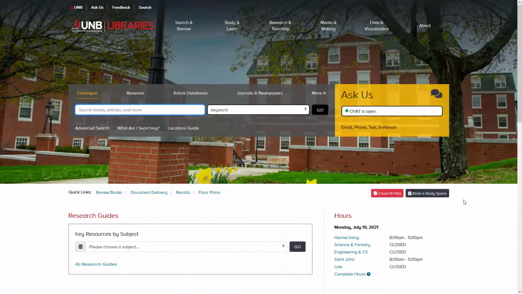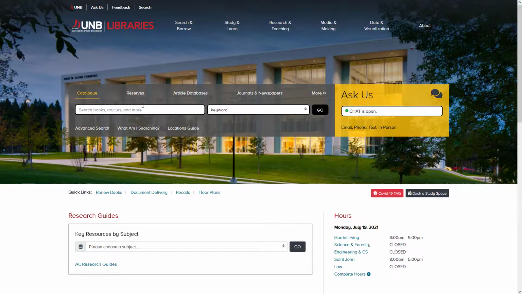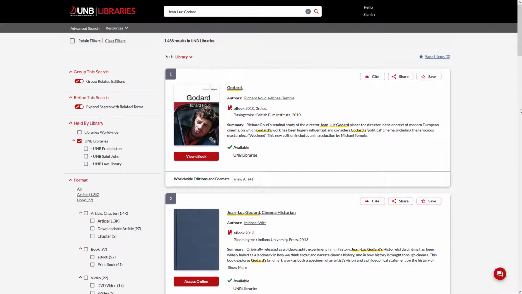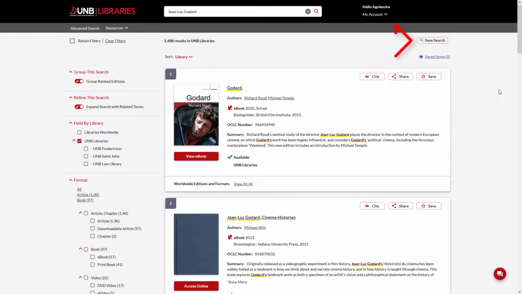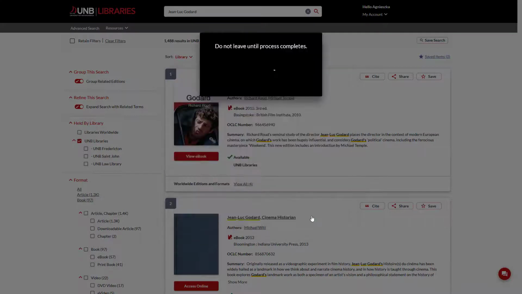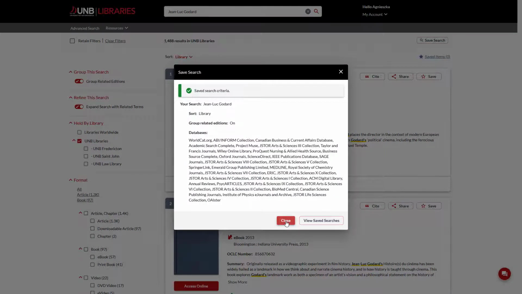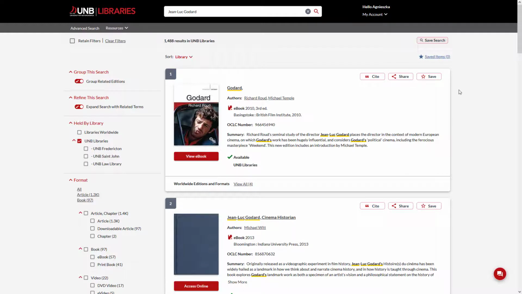Let's take a look at account options in UNB WorldCat. If you have a search that you would like to save, click on the Sign In button to access additional catalog features. Once you sign in, you can save your searches by selecting the Save Search option. Access your saved searches via the Saved Searches link.